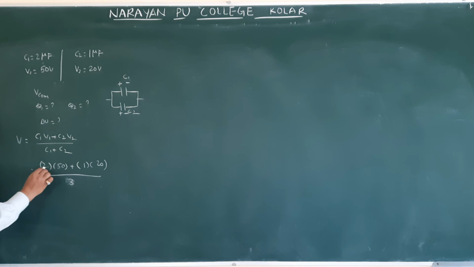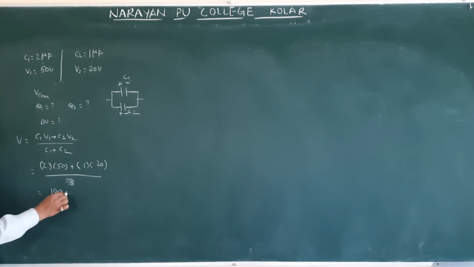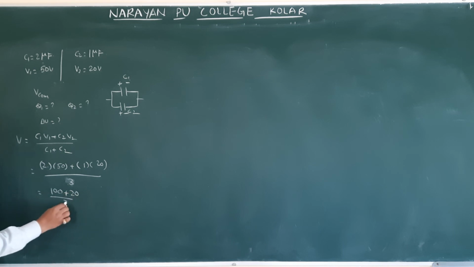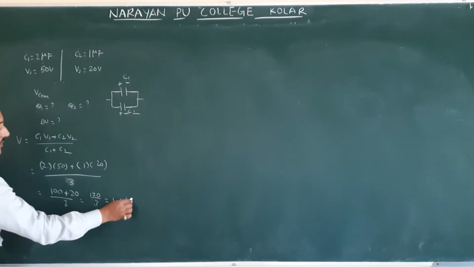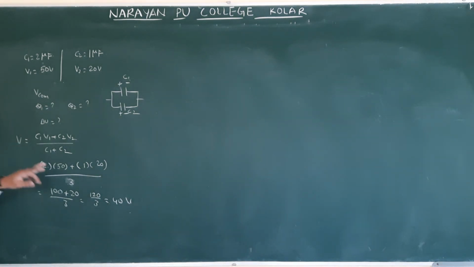Then what is the answer here finally? 50 into 2, 100, plus 20, by 3. So 120 by 3, so 40 volts. So the common potential is 40 volts.